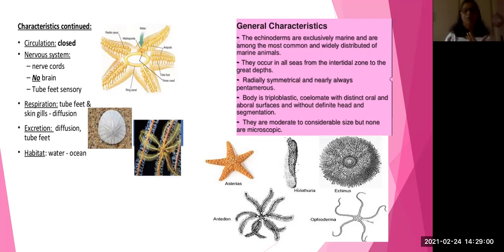Circulation is closed type because they have tubes. The important thing is having a water vascular system. That is the important characteristic which we can see in echinoderms. It is the last phylum in invertebrata. With that, the invertebrata is completed.